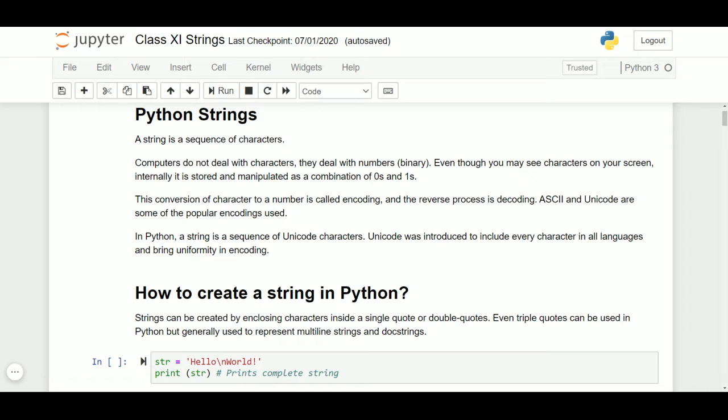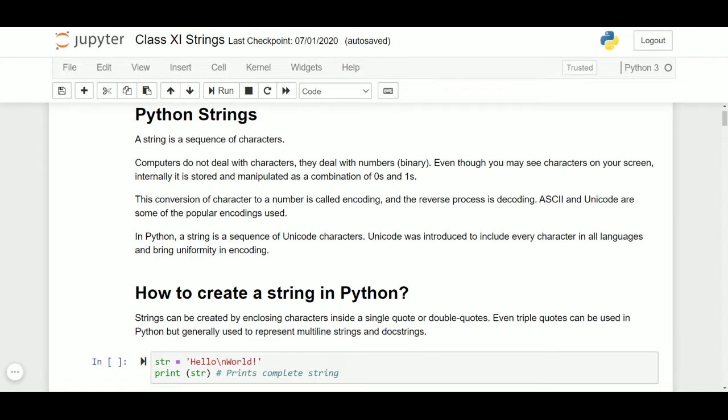Why are numeric numbers stored? Because they are easy to convert into binary, because characters ultimately have to be stored in the binary format. Python follows the Unicode coding system, where symbols of many other languages like Hindi are also incorporated. So in Python, a string is a sequence of Unicode characters.